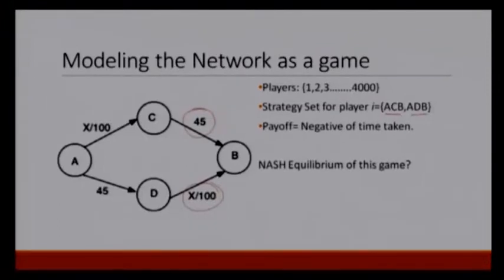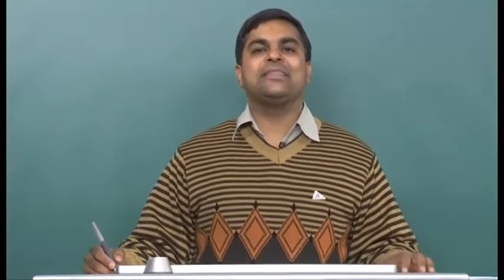So, what can we do? We can propose a particular strategy profile as Nash equilibrium and see whether one of the players would be interested in changing his or her path. If there is one player who would be interested in changing, then the strategy profile would not be the Nash equilibrium.